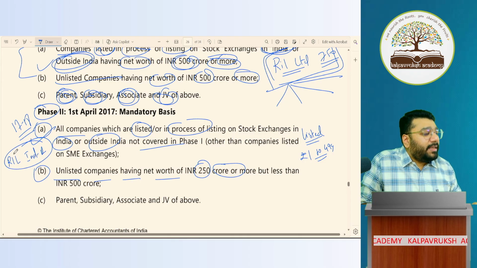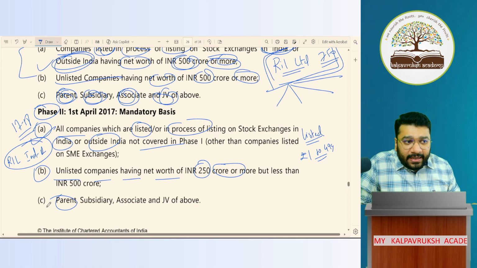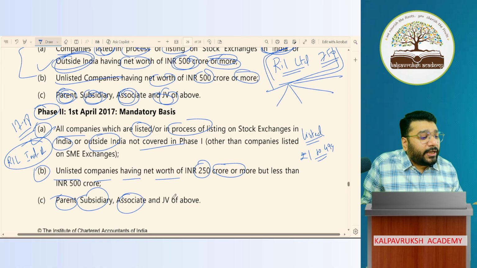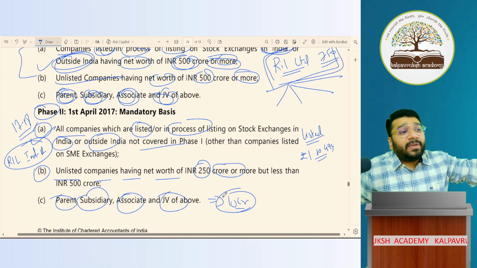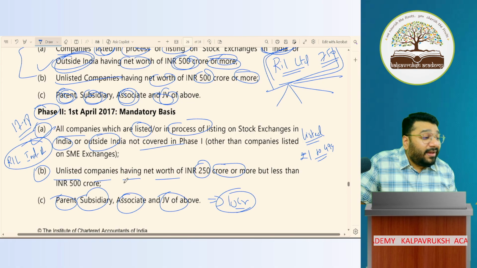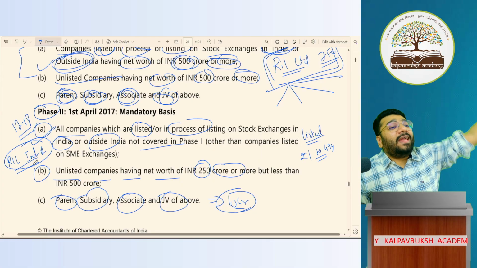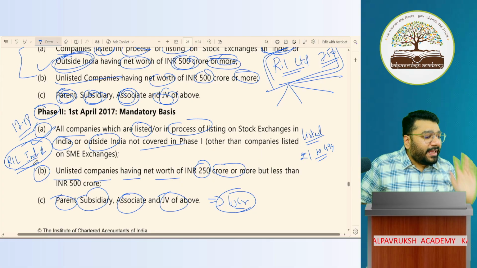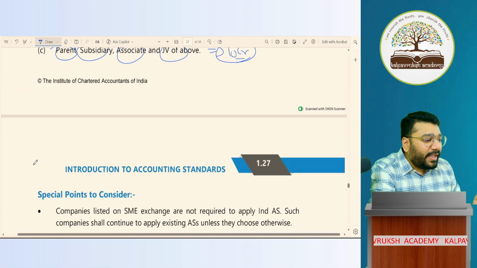Now, this company has one holding company, that is parent company, or the subsidiary, or the associate, or the JV. All of these net worth is 10 crore. Should these companies follow Ind-AS? Yes. Not because of net worth criteria, because they are related to that company who is following Ind-AS. Got it, not got it? Any difficulty?